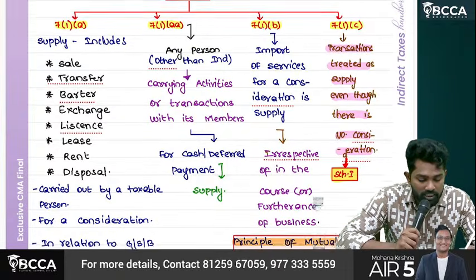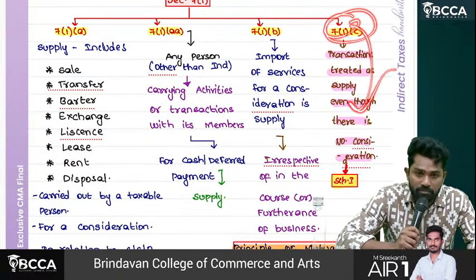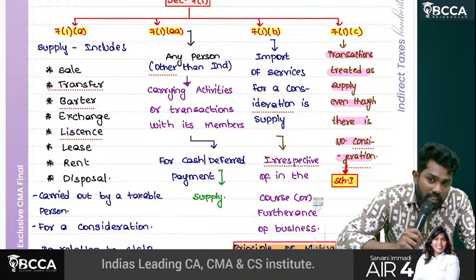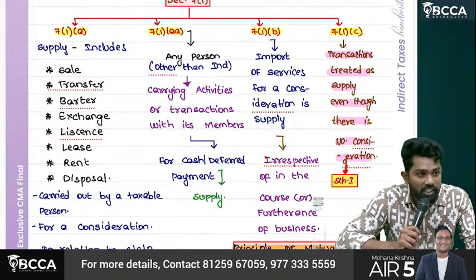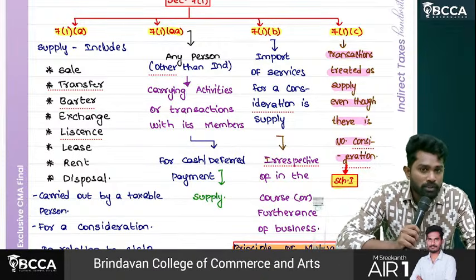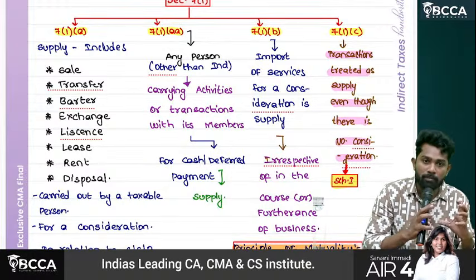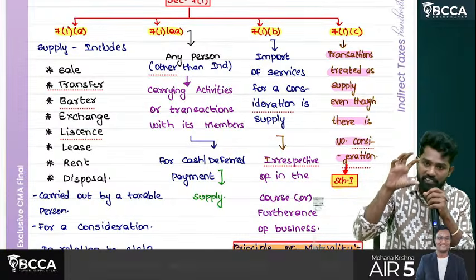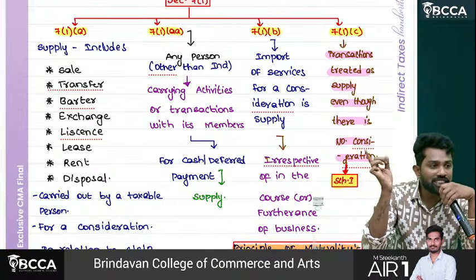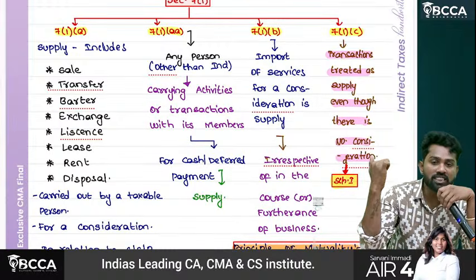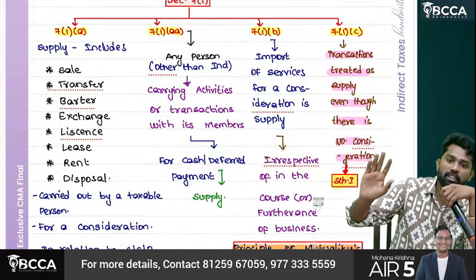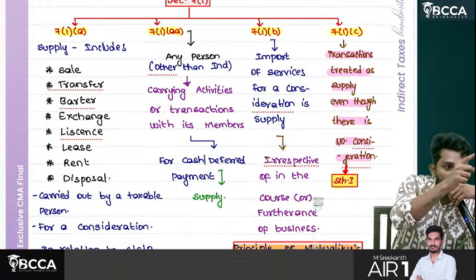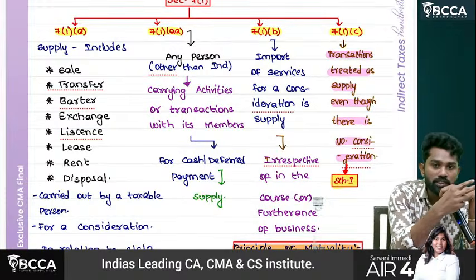But 7 subsection 1 clause C also has another thing. What is 7 subsection 1 clause C about? Transactions which are treated as supply even though there is no consideration. There also import of service is there. So to combine the 7(1)(b) point and the 7 subsection 1 clause C point with respect to import of service, what do we need to check? Whether consideration is there or not. If consideration is there, first it is supply; taxable or exempted, we will decide later. Import of service for a consideration is supply. Without consideration, we need to check 2 conditions. What are those 2?